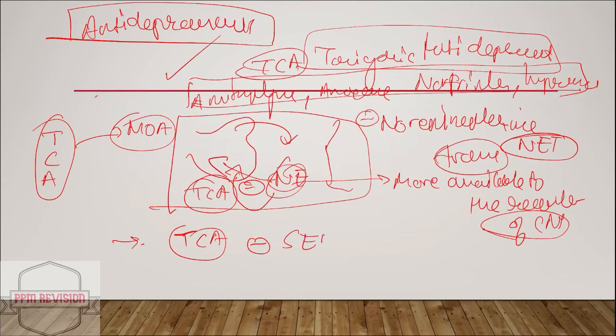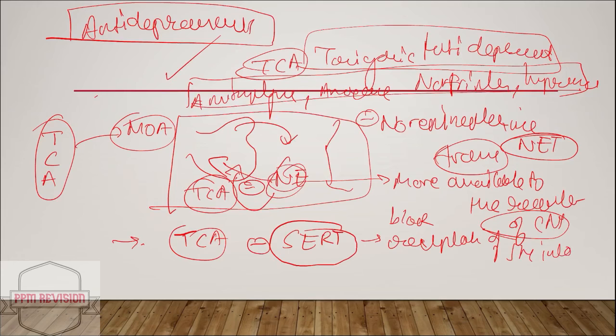Next, TCA inhibits the SERT as well. And what happens after inhibiting SERT? There's a block of reuptake of 5-HT into the neuron, a similar story as we saw in the case of norepinephrine, and it enhances the availability of 5-HT to the receptors.